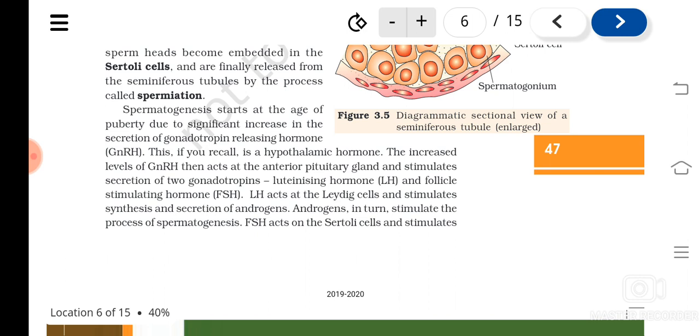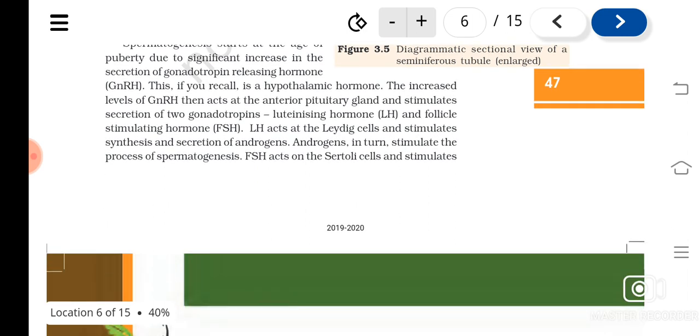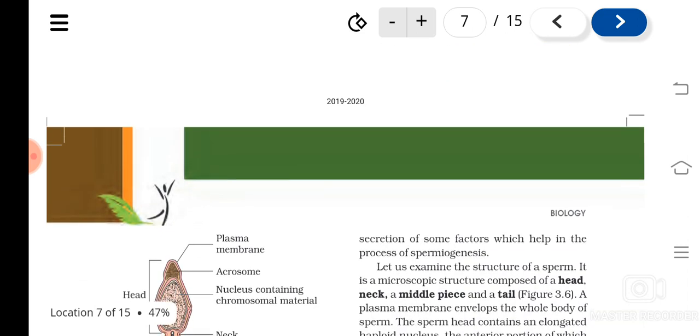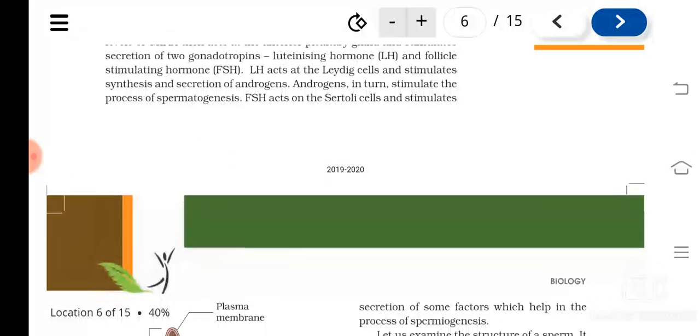Now LH will act on the Leydig cells, and that stimulates the synthesis of androgens. Androgens are male hormones, isn't it? And these male hormones will stimulate the process of spermatogenesis. FSH acts on Sertoli cells and helps in the secretion of factors that help in the process of spermiogenesis. Is it clear?